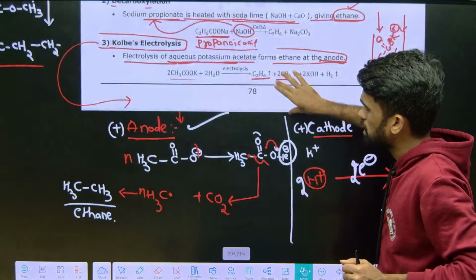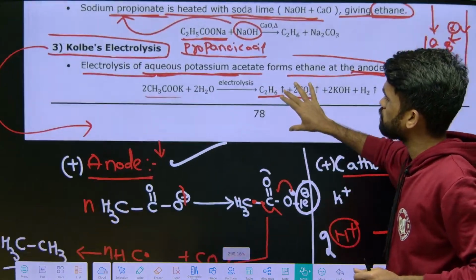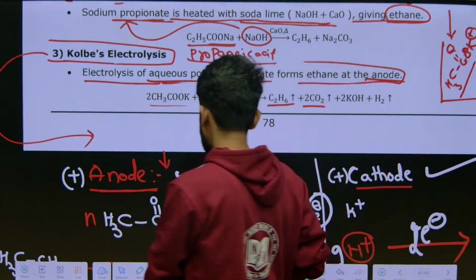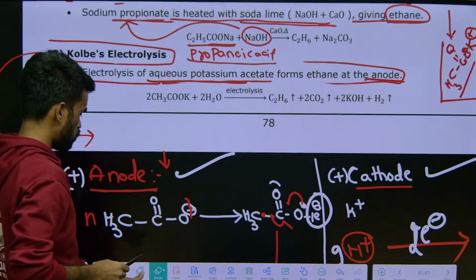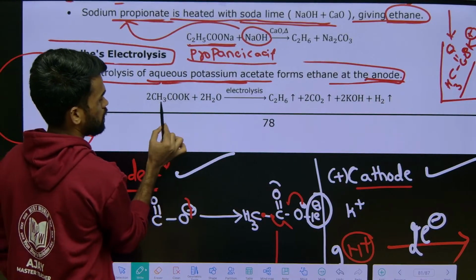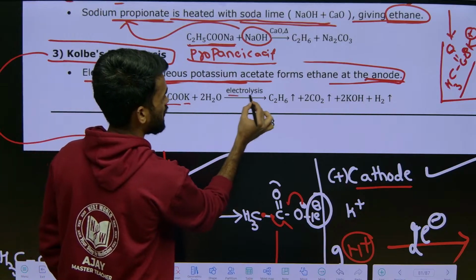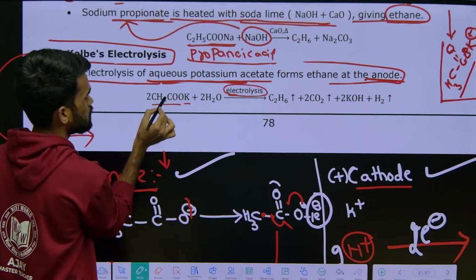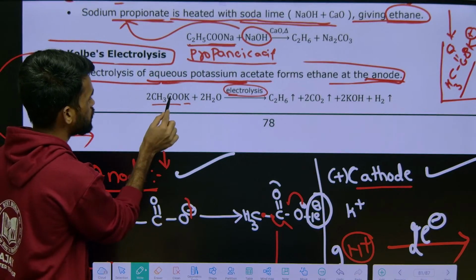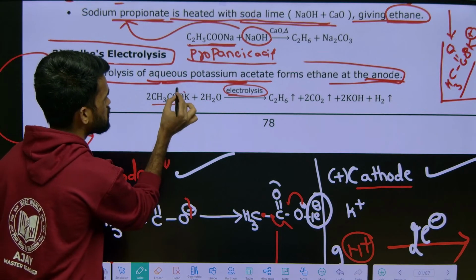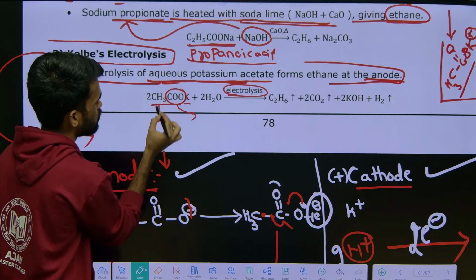If you are feeling difficulty mentioning all these things, you just mention this chemical equation. See what they mentioned here. Potassium acetate upon electrolysis gives... this is very easy. How many carbons are there here? 2 carbons. Now this CO2 group is going out. It means what is the other carbon fragment we have here?